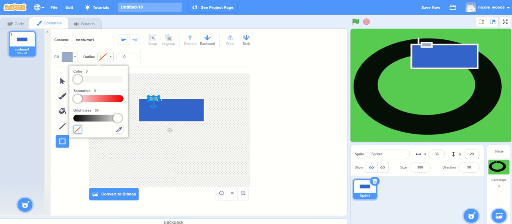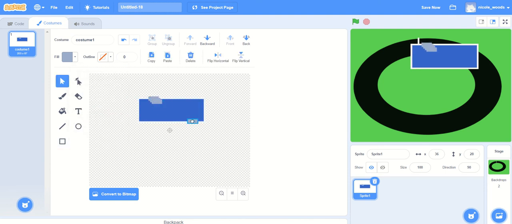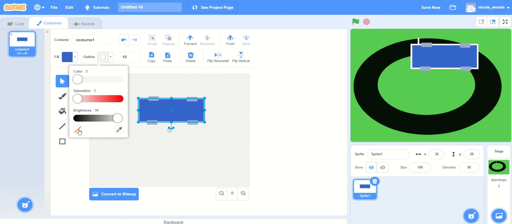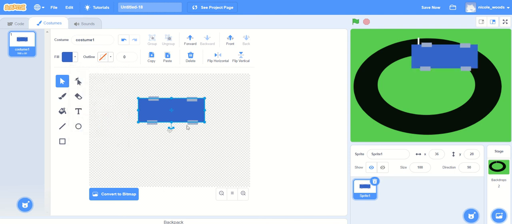And we're just hitting Control-C, Control-V to draw the wheels. Okay, that's one car done.